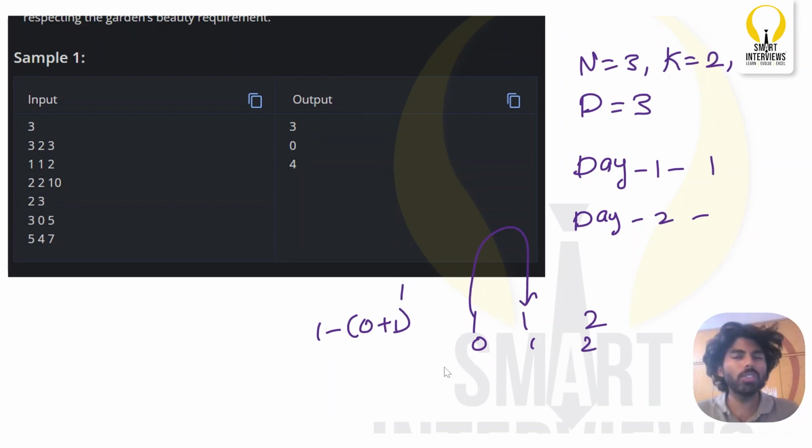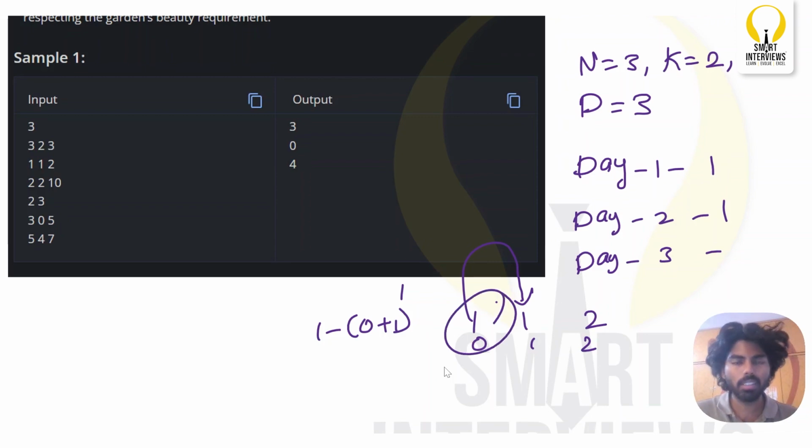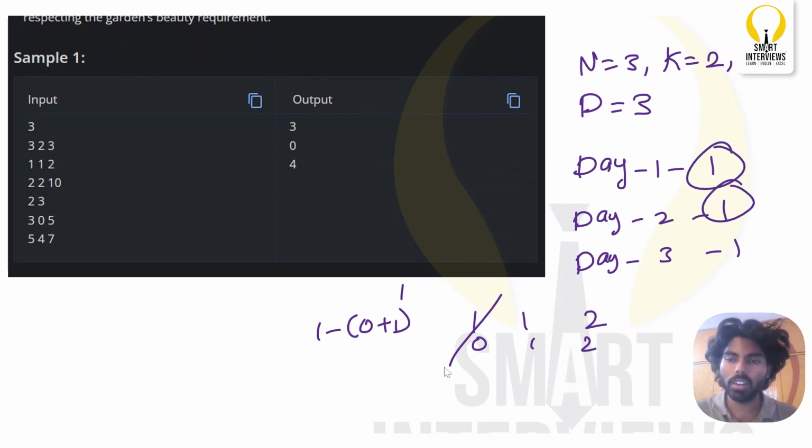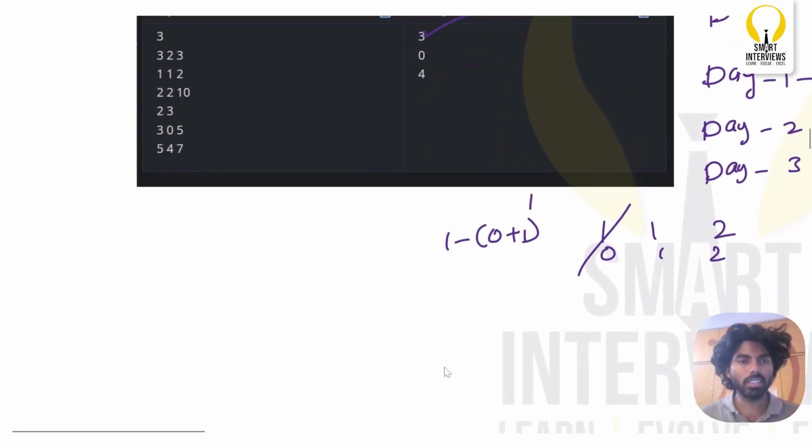So on day 2, which flower can you pluck? The first flower itself, which is the 0th index flower. Yes, so I will pluck the same flower again. Now if I move to the next index, this first flower will have regrown and be blooming again, right? And on day 3, what flower can I pick? I can pluck the same first flower, right? So I will be plucking the same flower. So in total, in 3 days, I am able to pluck one flower every single day. So my answer for this test case is nothing but 3, right? Now let us see the second test case.